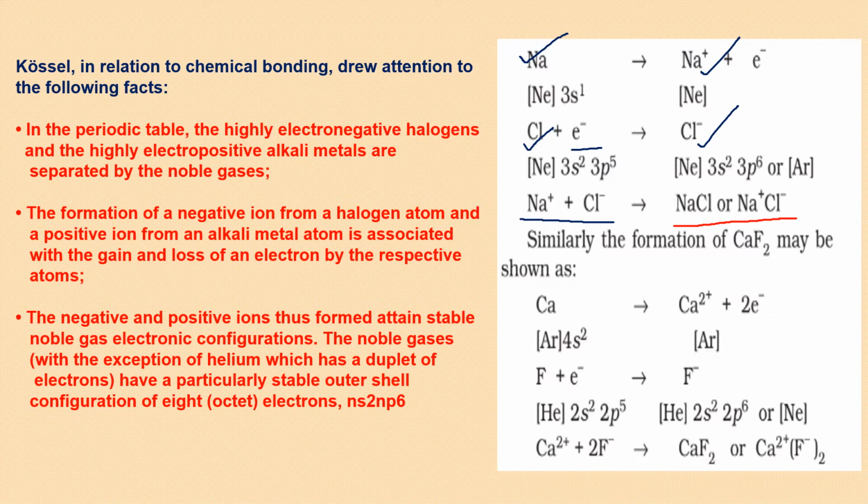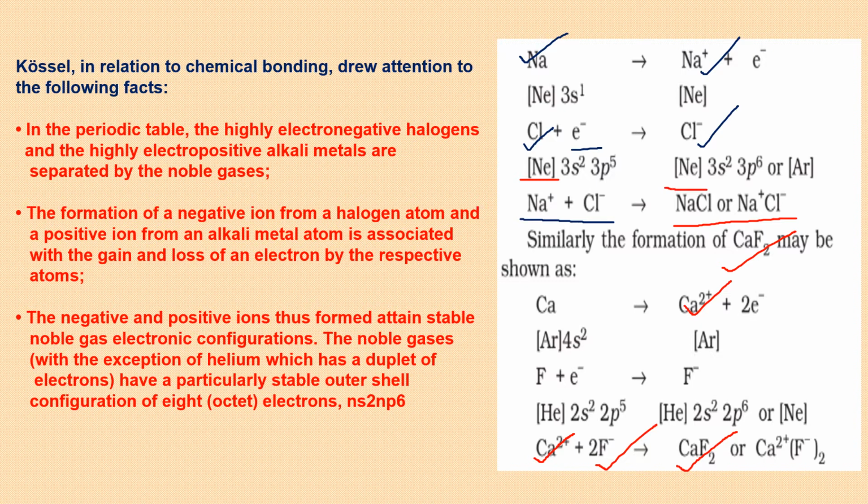Similarly, formation of calcium fluoride is also explained. Calcium, which comes in alkaline earth metals category. So when that is reacting with fluorine, it has valency 2, it will lose 2 electrons. Similarly, it's going to produce calcium fluoride, CaF2, where one calcium ion with 2 positive charges is getting bonded to 2 fluoride ions, where each fluoride is having a single negative charge. And this way of writing the configuration, you already know about it.